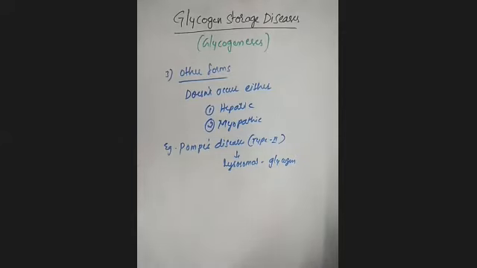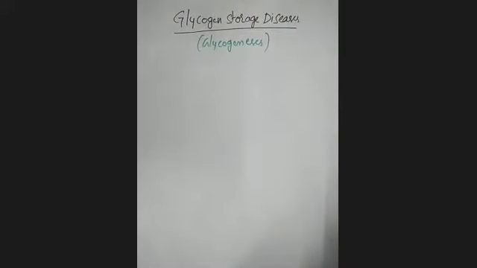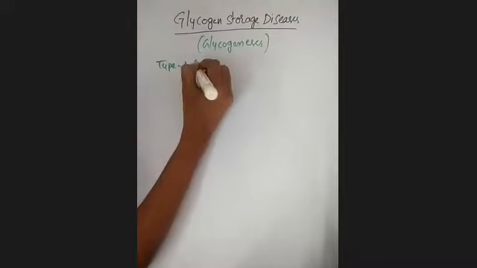Today we'll discuss this glycogen storage diseases. That means we'll see some information regarding three types of glycogen storage diseases today. The first one is type 1 glycogenesis.